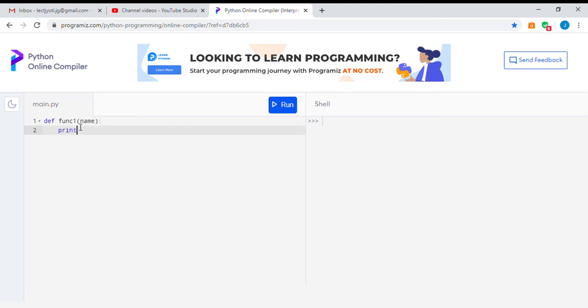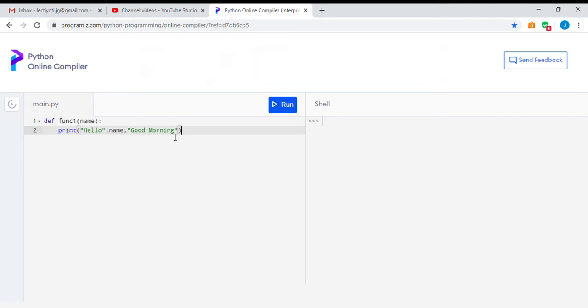It had only one print statement: print hello, then comma, the name, and then we give a message good morning. So it was a simple function, not returning anything, took one parameter and that parameter will be printed.